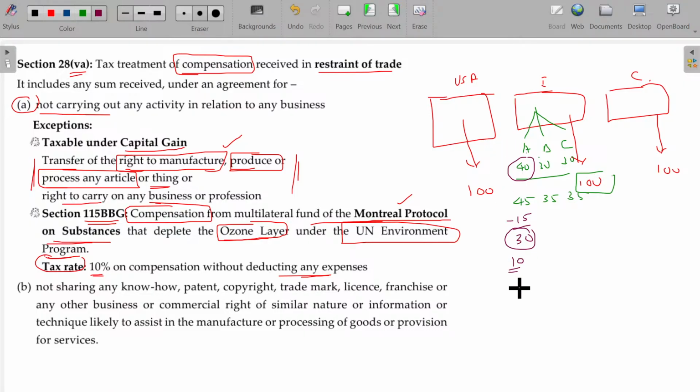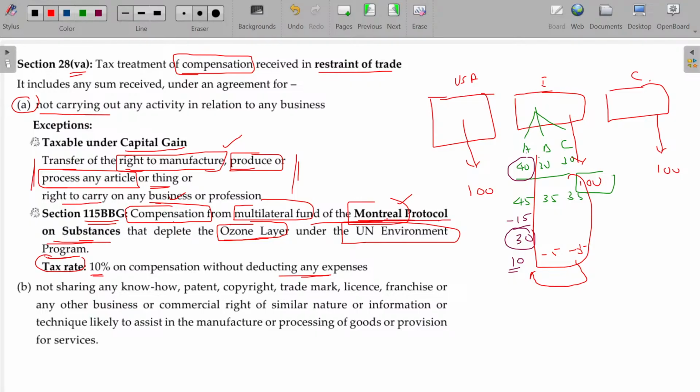Immediately A will be given a subsidy, that is called compensation. B has released 5 extra, so they will be penalized. C will be penalized. These two are penalized, and the penalty collected is given to A as a subsidy. Even if B wants to get the subsidy, they need to install pollution control equipment to reduce carbon emissions. This is how the UN Environment Program is organized.